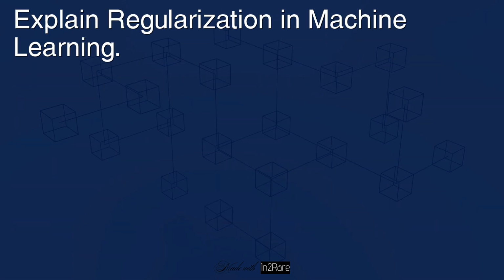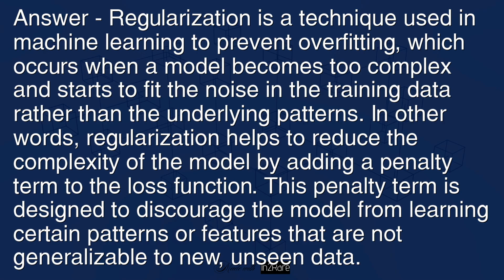Explain regularization in machine learning. Answer: regularization is a technique used in machine learning to prevent overfitting, which occurs when a model becomes too complex and starts to fit the noise in the training data rather than the underlying patterns. In other words, regularization helps to reduce the complexity of the model by adding a penalty term to the loss function. This penalty term is designed to discourage the model from learning certain patterns or features that are not generalizable to new, unseen data.